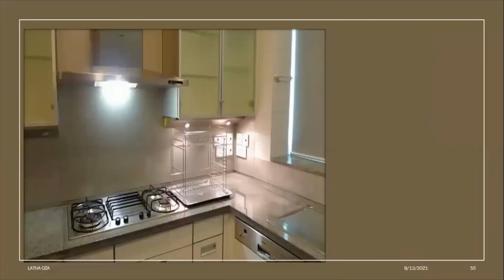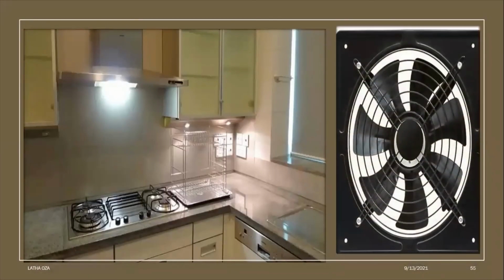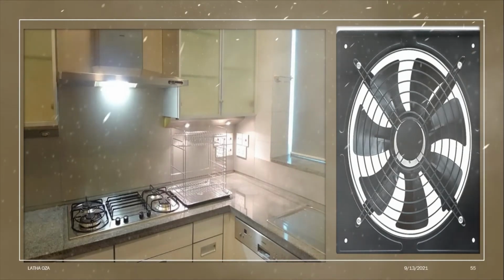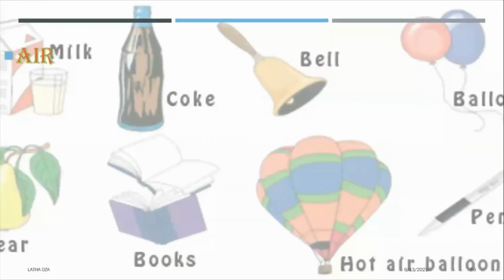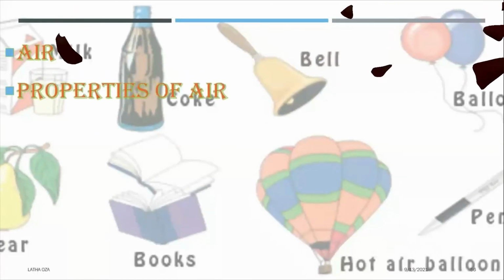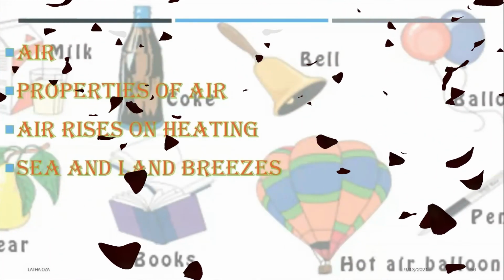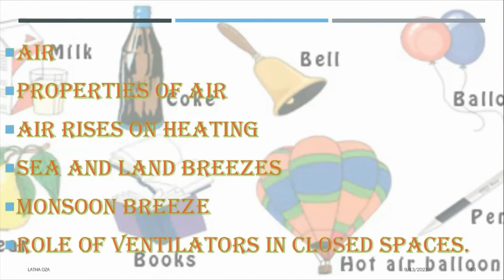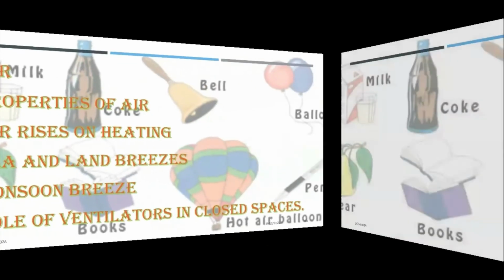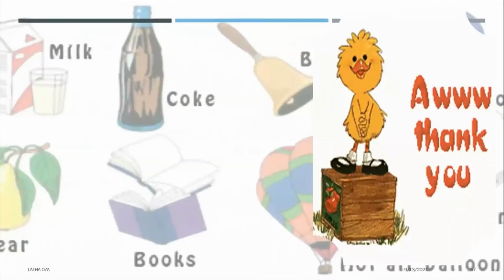In our homes and also in factories, chimneys and exhaust fans are used to assist in throwing out smoke and foul air so that fresh air can enter from outside and take its place. In this module, we studied about air, properties of air, air rises on heating, sea and land breeze, monsoon breeze, role of ventilators in closed space.